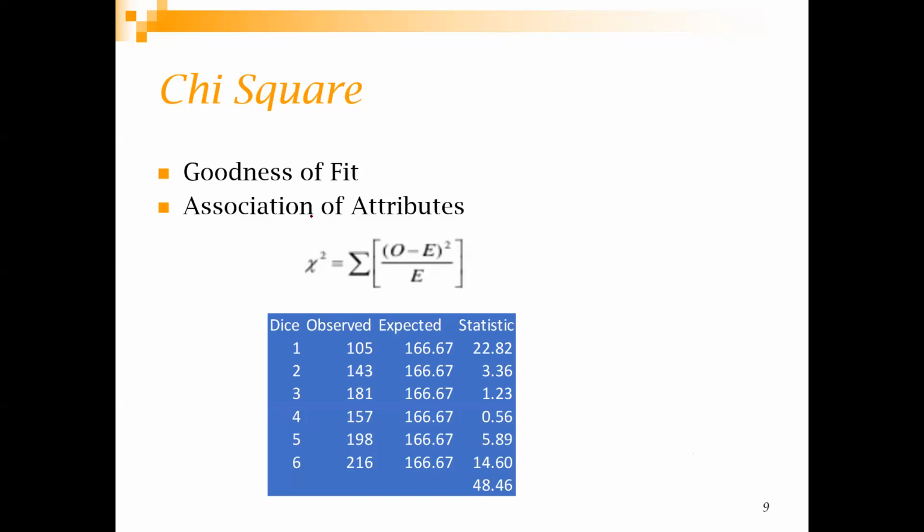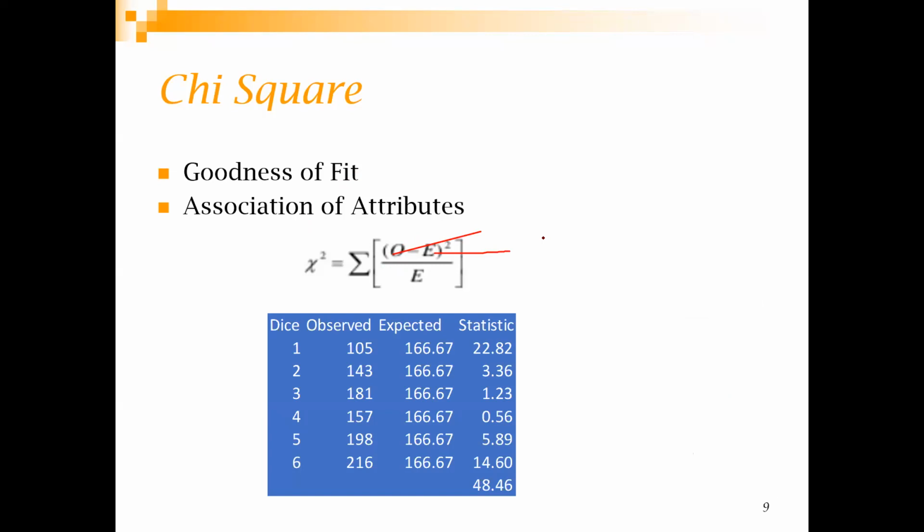And chi-square is given like this. O is the observed frequency, and E is the expected frequency. Expected frequency comes from the distribution that you are assuming, or the distribution that you want to prove.